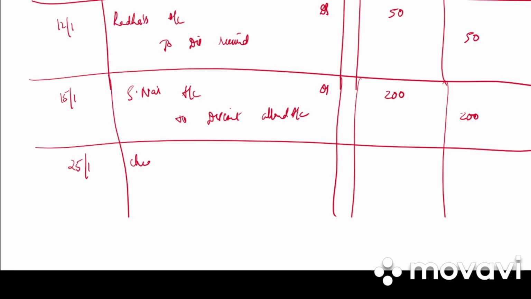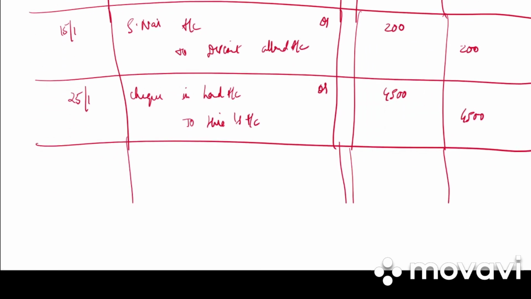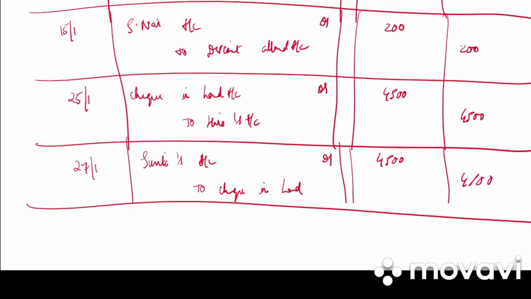Next on 25th Jan we have check in hand account debited to Hira's account, 4,500 debit, 4,500 credit. Write the narration: check received, not deposited into bank on the same day. Next on 27th we have Sunita's account debited to check in hand, 4,500 debit, 4,500 credit. Check received from Hira endorsed to Sunita.